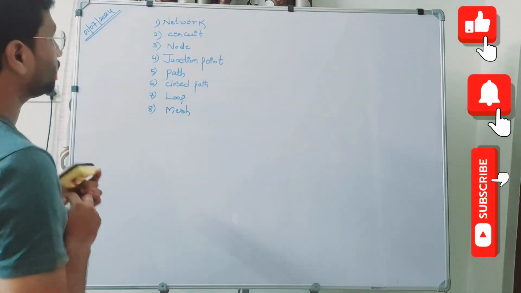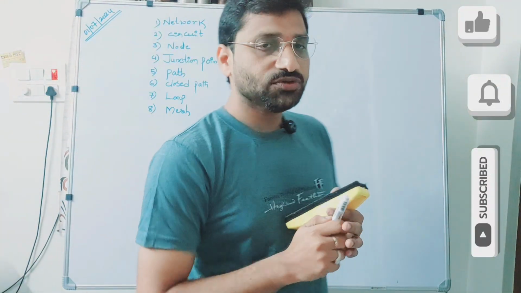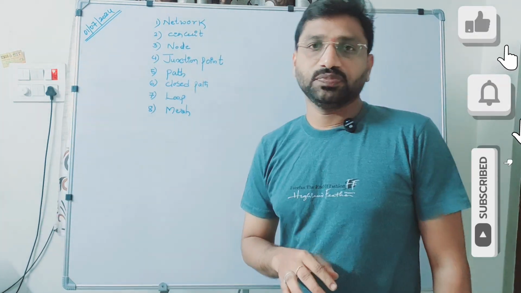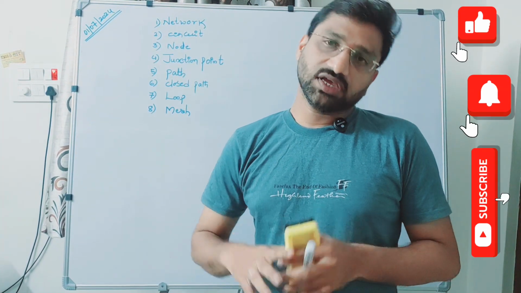Yes. Right? Now, let's see them one by one.